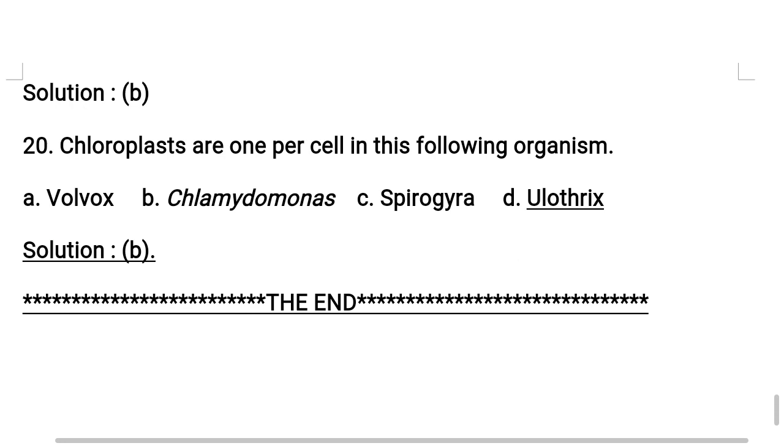But Chlamydomonas has only one chloroplast in it. Since Chlamydomonas is a unicellular or single celled organism, only one chloroplast is present. So in the one per cell chloroplast category, the example is nothing but Chlamydomonas. Very important for NEET examination.